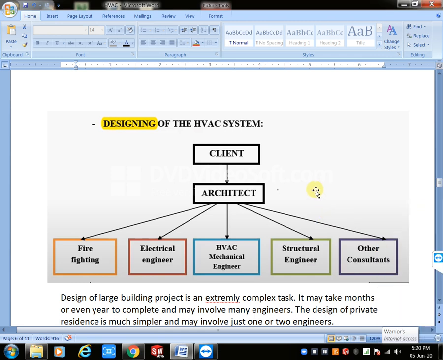See, designing of the HVAC system, in this condition we need all services, right? Client needs hotel purpose, all services. First of all, client interacts with architect. Why? We have one reason also. For example, you will take BE civil engineering. One civil engineer person is there, one architectural engineering person is there.